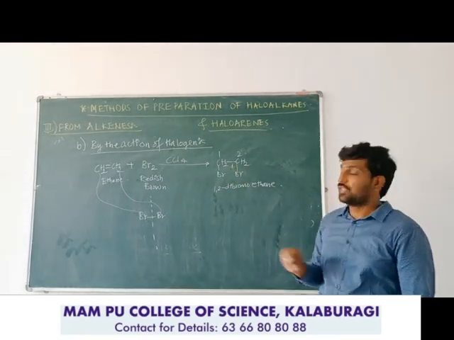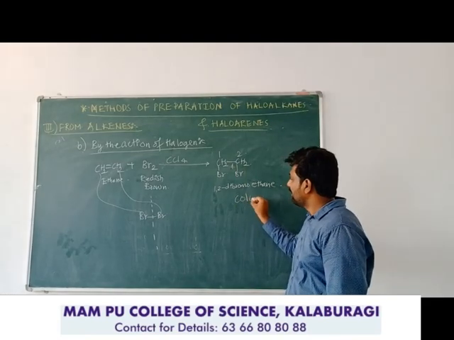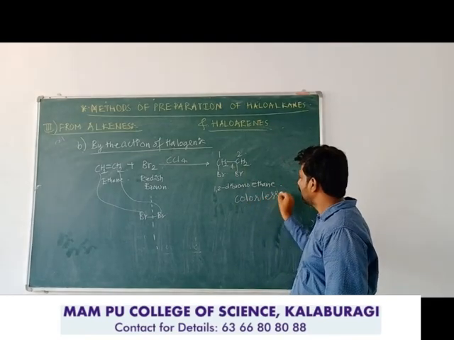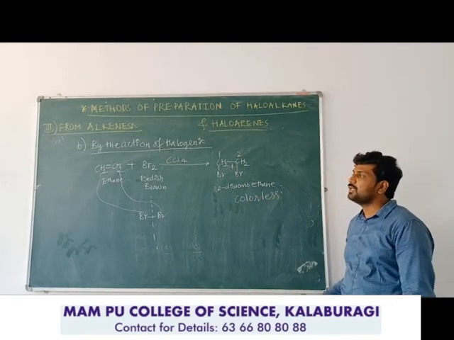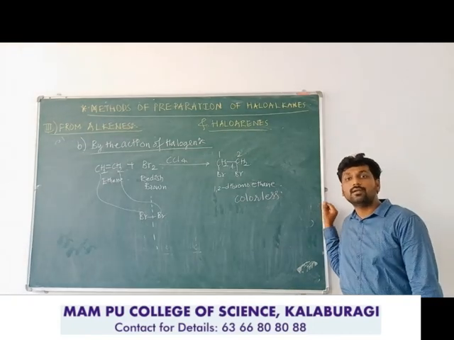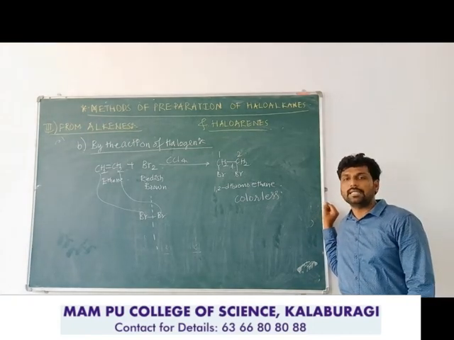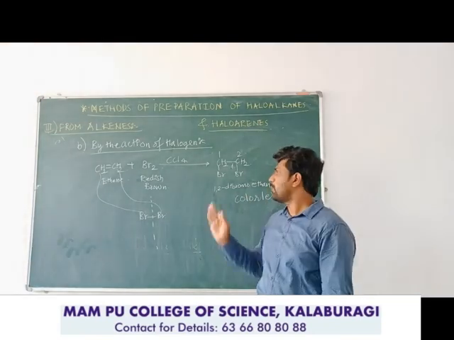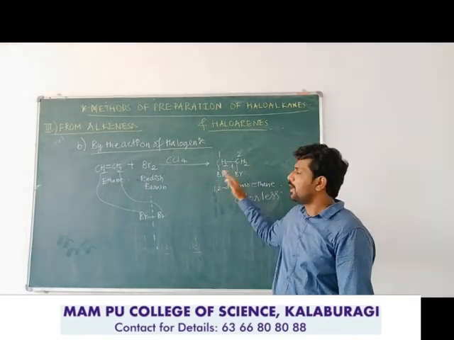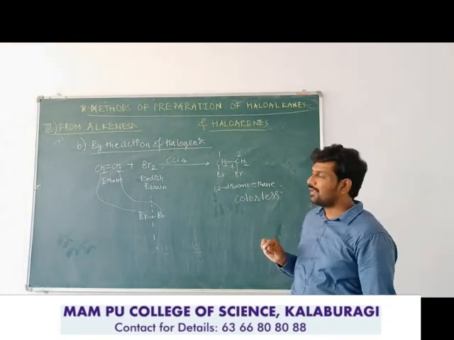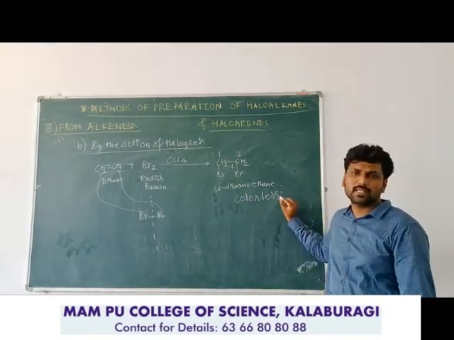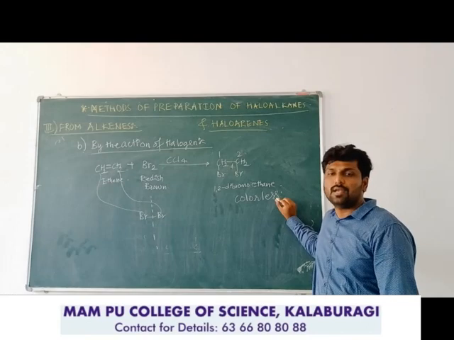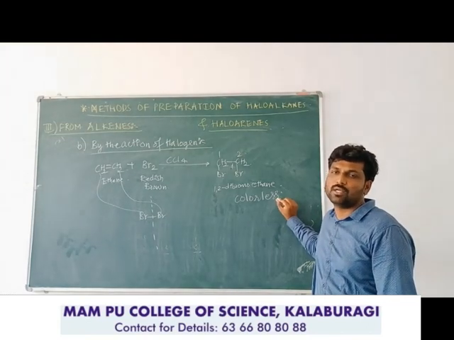So you get a colorless product, meaning the reddish brown color of bromine is discharged during the reaction, where the bromine molecule breaks down into two bromine atoms. After breaking, the reddish brown color changes and is discharged into colorless.